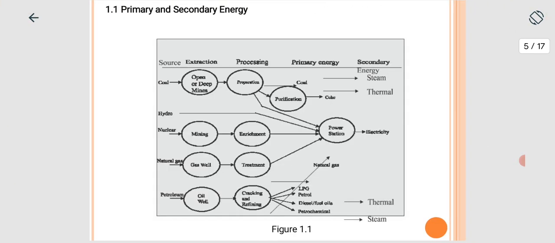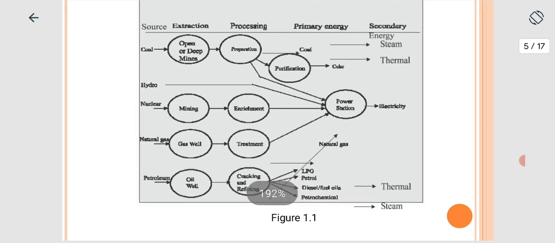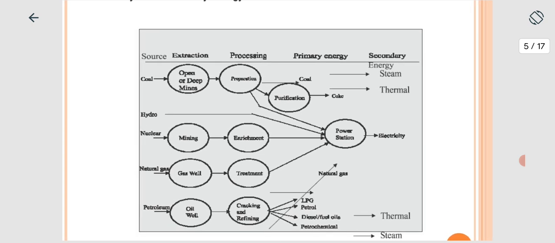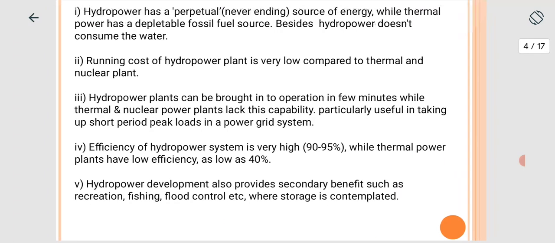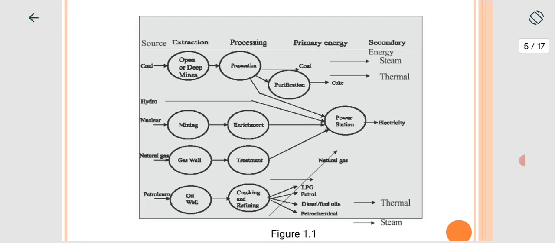Now, next is primary and secondary energy. Now, these are showing the primary sources of energy. So, these are coal, hydro, nuclear, natural gas, and petroleum.